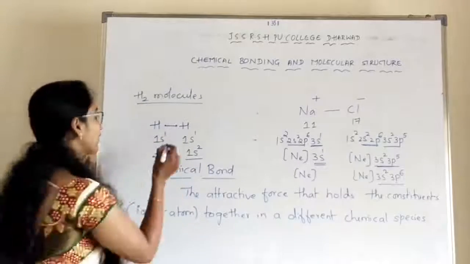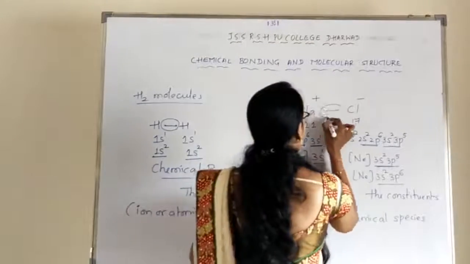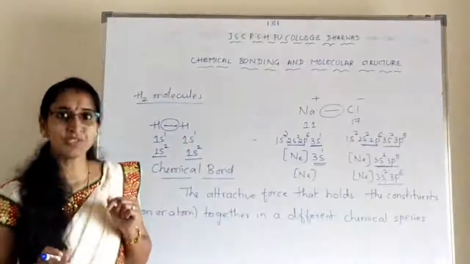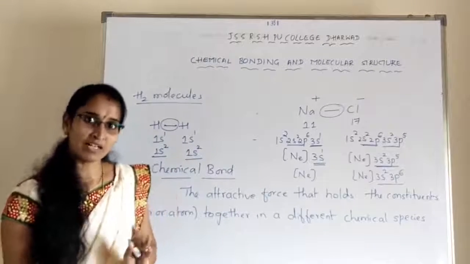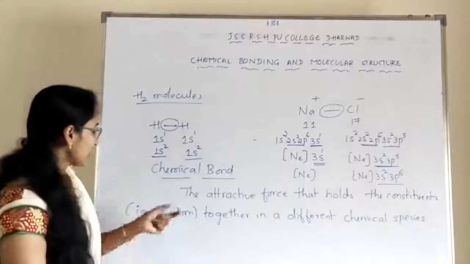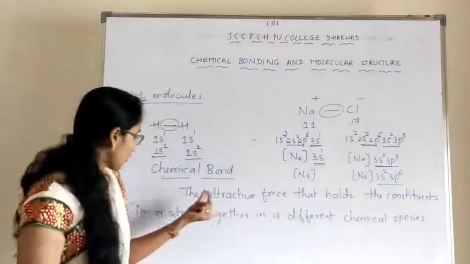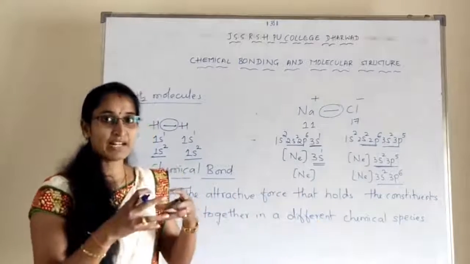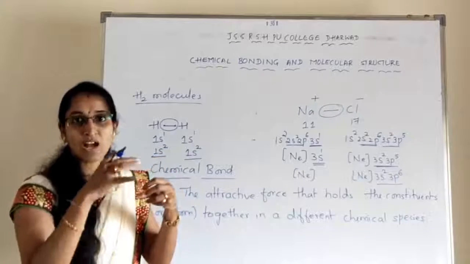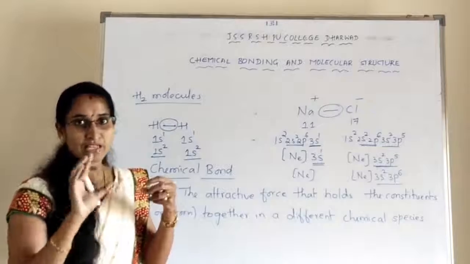So whatever electrostatic forces are there between the atoms, that attractive force is called the chemical bond. Understood? So I will repeat it once again. Chemical bond is nothing but the attractive force that holds the constituents together in a different chemical species. The attractive force that holds the atoms, we call it a chemical bond.